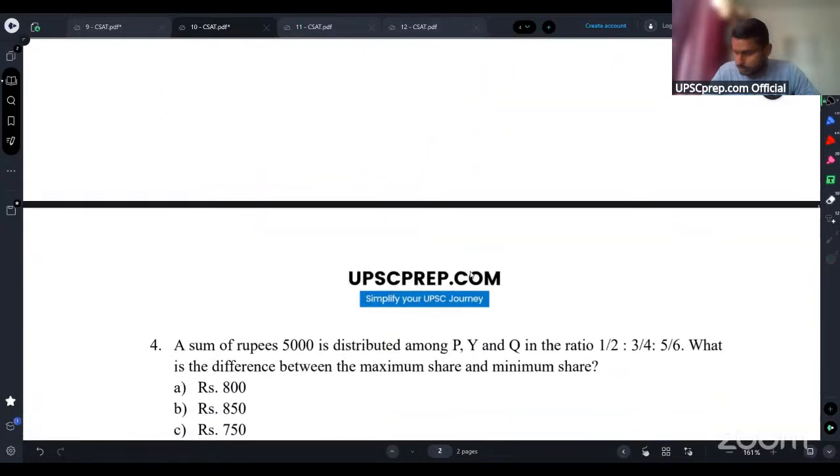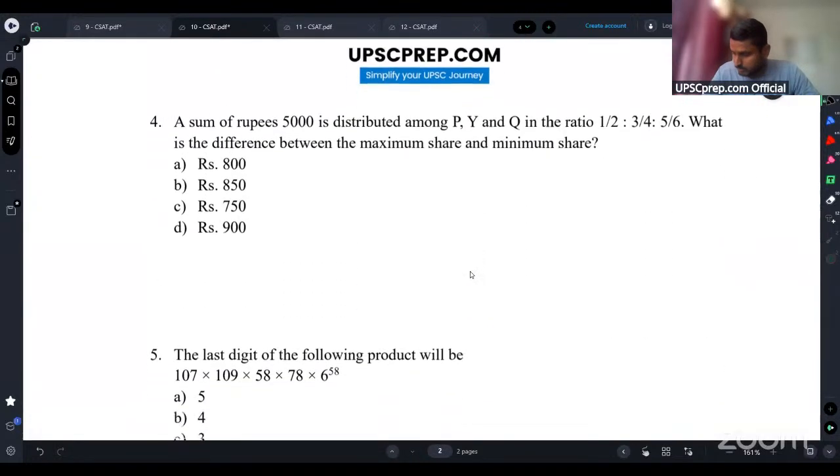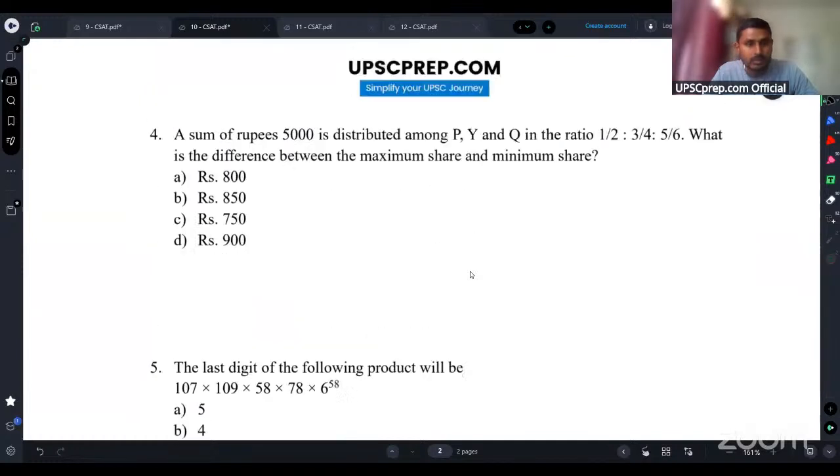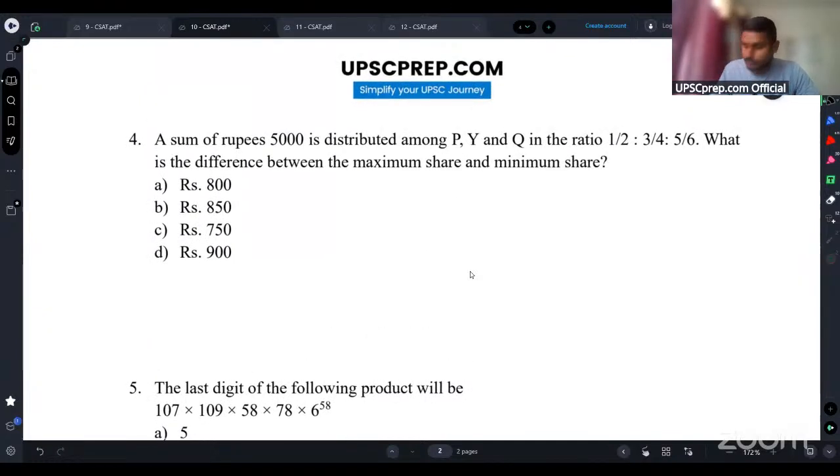Question number 4. Question number 4 is what? It says a sum of rupees 5,000 is distributed among PYQ in the ratio 1 by 2, 3 by 4, 5 by 6. What is the difference between the maximum share and the minimum share? So you have this ratio which has been given to us. 1 by 2 is to 3 by 4 is to 5 by 6.